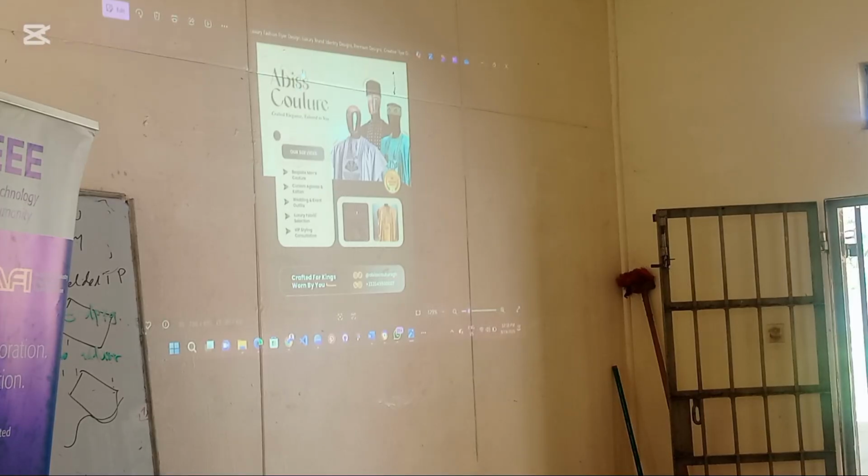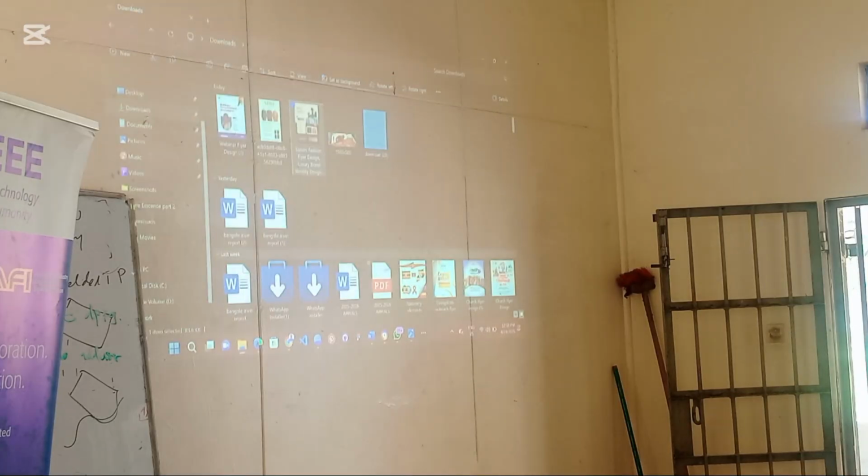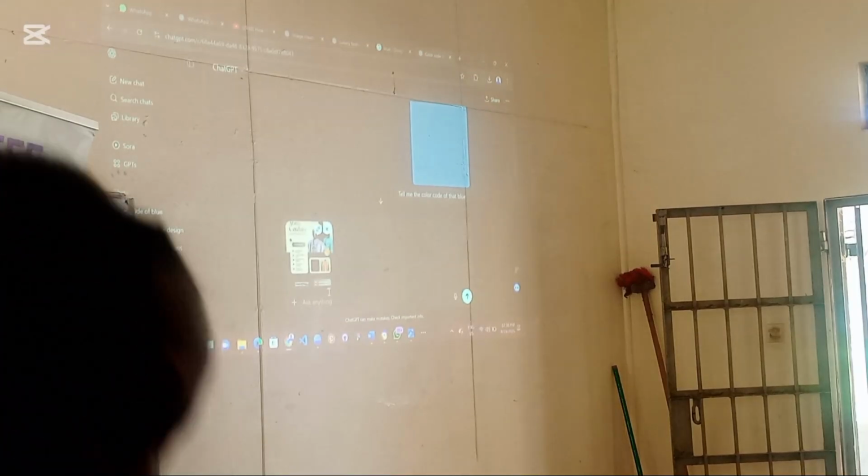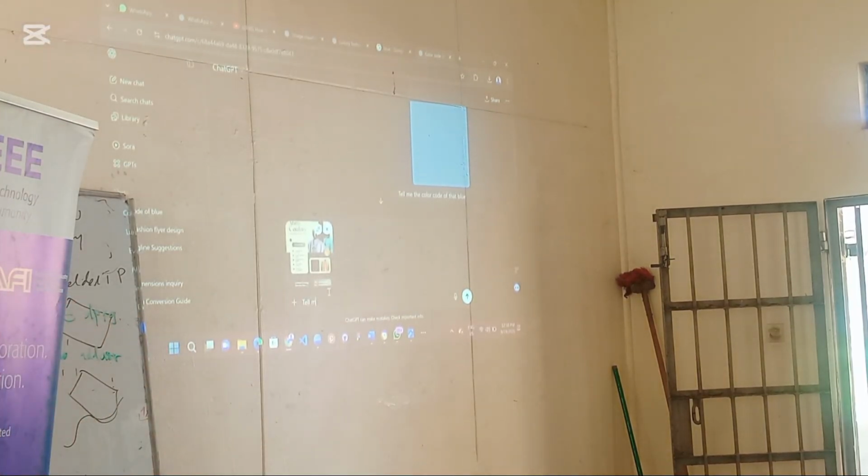You might land on a poster or any image and you like the color. You want to use that color somewhere else. Get that image, upload it to ChatGPT. Now tell ChatGPT: tell me the color code. That's the simplest way to get color codes.